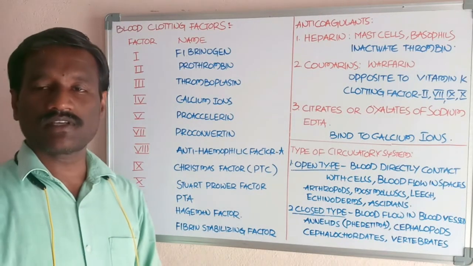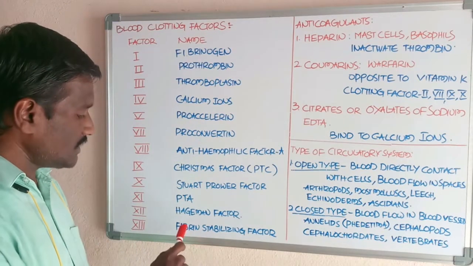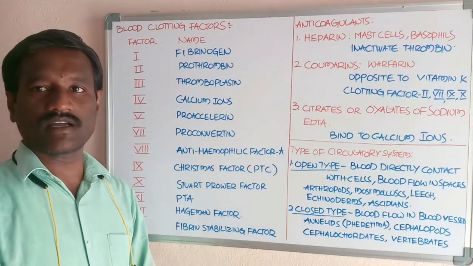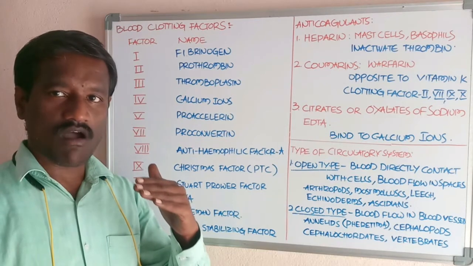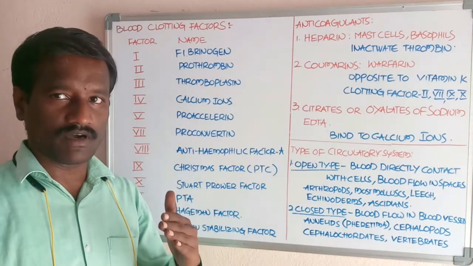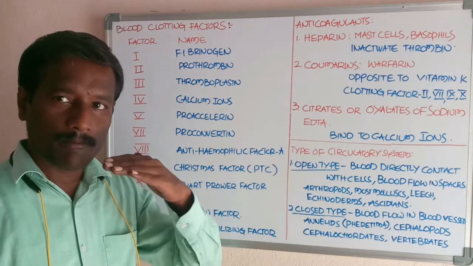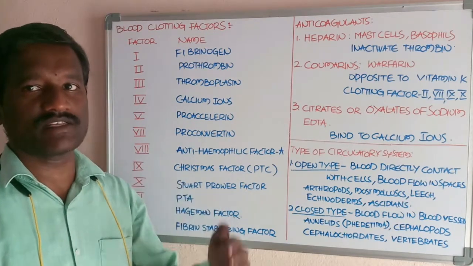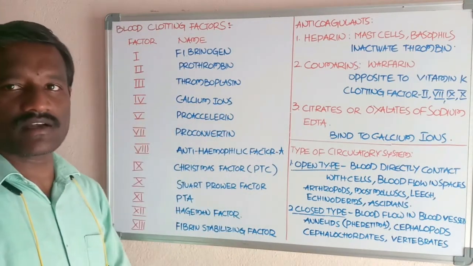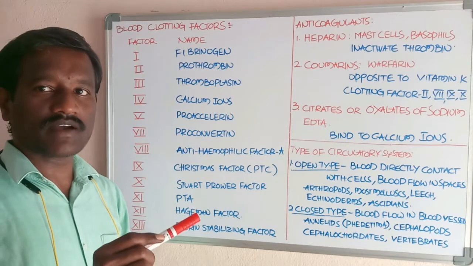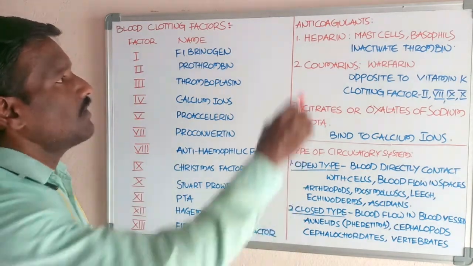These are produced by platelets. Okay, students, this fibrin stabilizing factor helps in the formation of strong fibrin fibers, which adhere to the edges of the injured, broken blood vessel. Okay, this is an account of the blood clotting factors. The sixth blood clotting factor is no longer recognized; it is maybe obsolete.